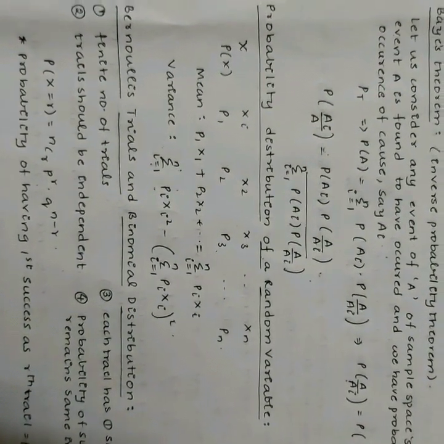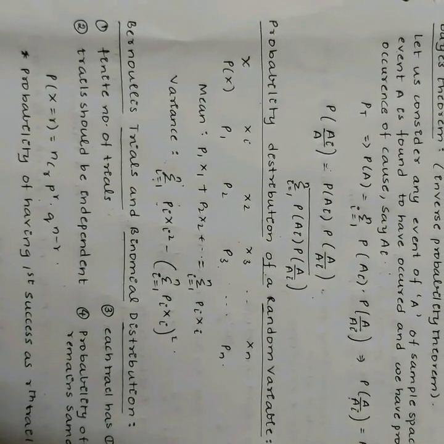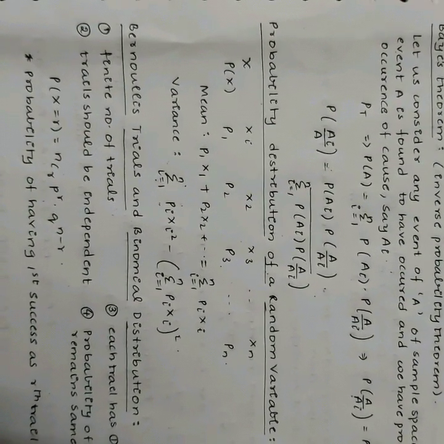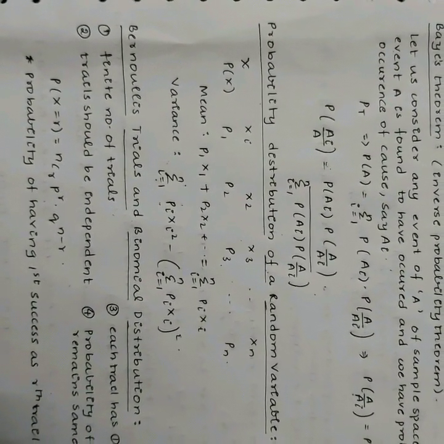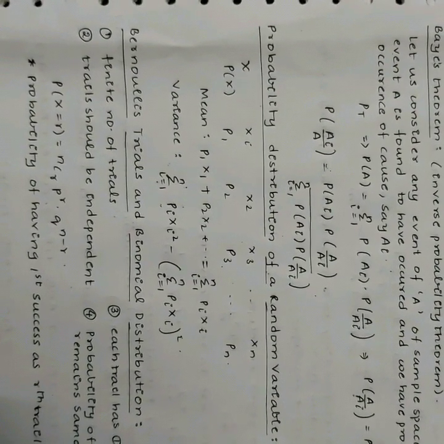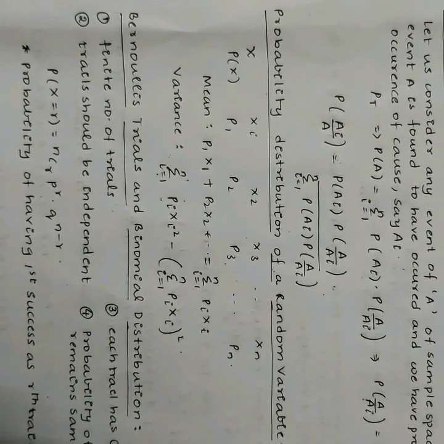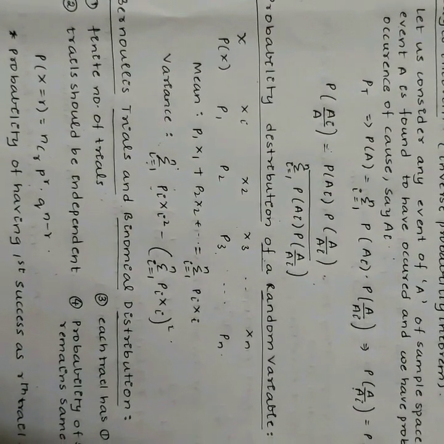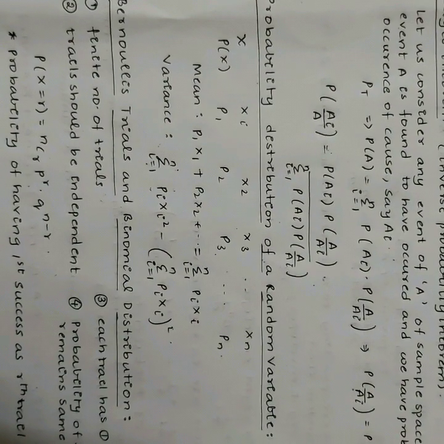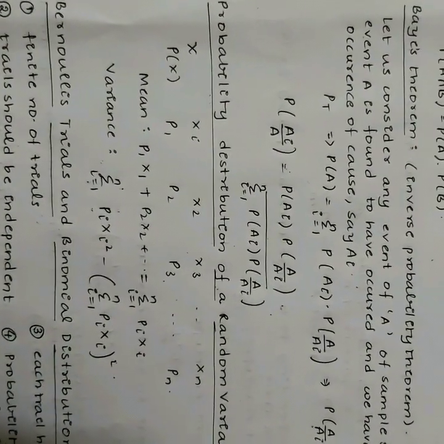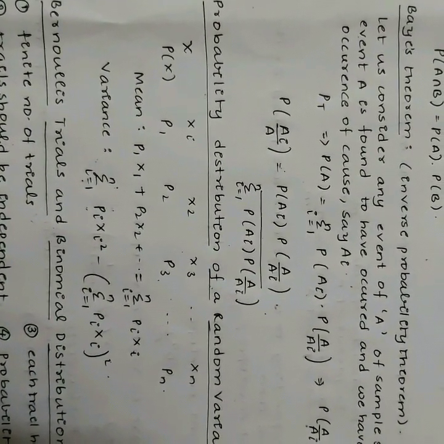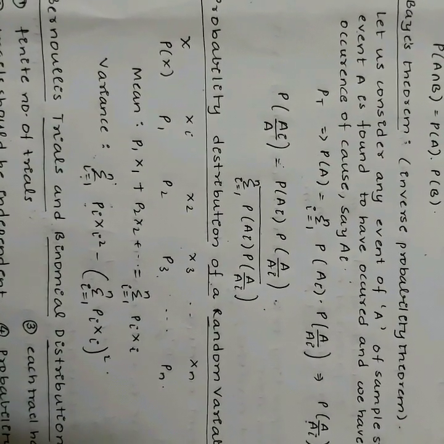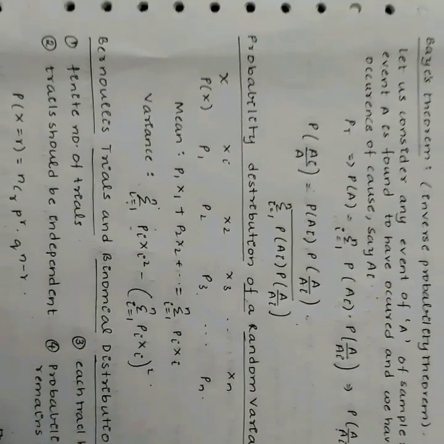Probability distribution of a random variable. A random variable is a real valued function whose domain is the sample space of a random experiment. A random variable is usually denoted by capital letters X, Y, Z and so on. For this, the mean is given by p1x1 + p2x2 and so on, that is written as sigma i = 1 to n pixi. Variance is given by sigma i = 1 to n pixi² minus (sigma i = 1 to n pixi)².